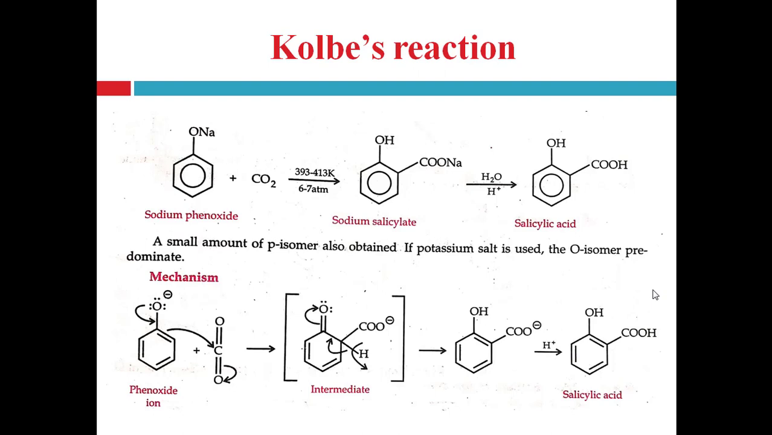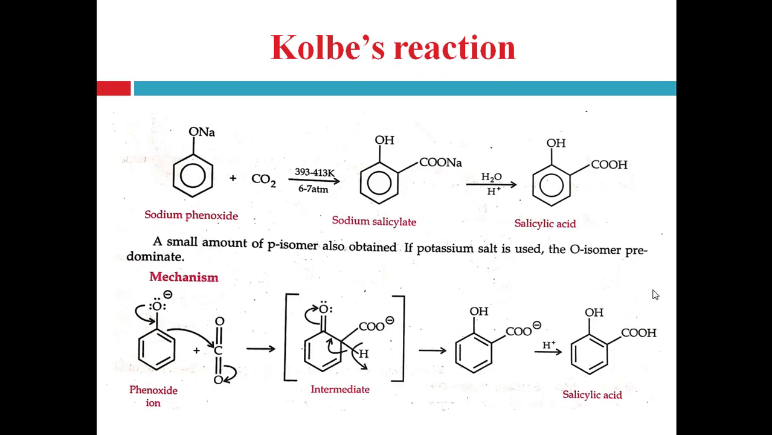So it is nothing but the carboxylation of phenol, right. Carboxylation at the ortho position of the phenol occurs. This name reaction is important from the examination point of view, right, the Kolbe reaction. And here the mechanism of the Kolbe reaction is given, right.